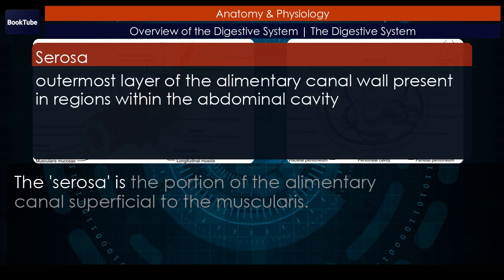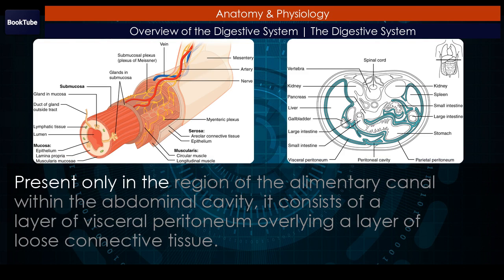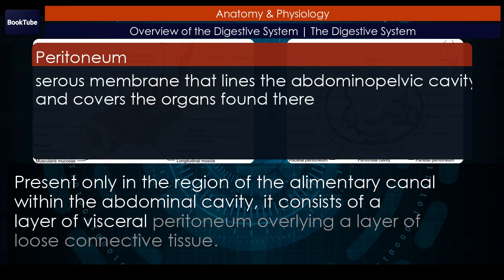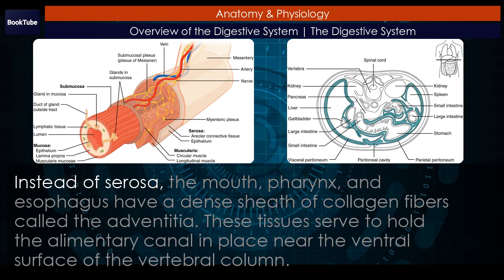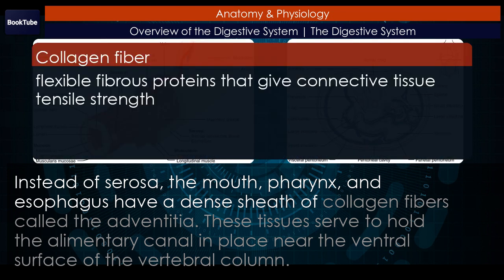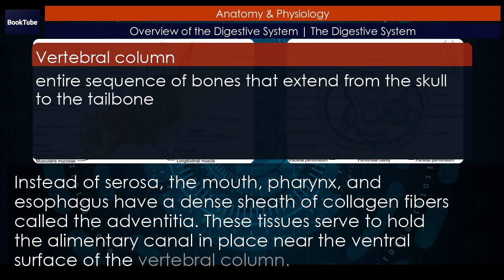The serosa is the portion of the alimentary canal superficial to the muscularis, present only in the region of the alimentary canal within the abdominal cavity. It consists of a layer of visceral peritoneum overlying a layer of loose connective tissue. Elsewhere, the alimentary canal has adventitia instead of serosa. The mouth, pharynx, and esophagus have a dense sheath of collagen fibers called the adventitia. These tissues serve to hold the alimentary canal in place near the ventral surface of the vertebral column.